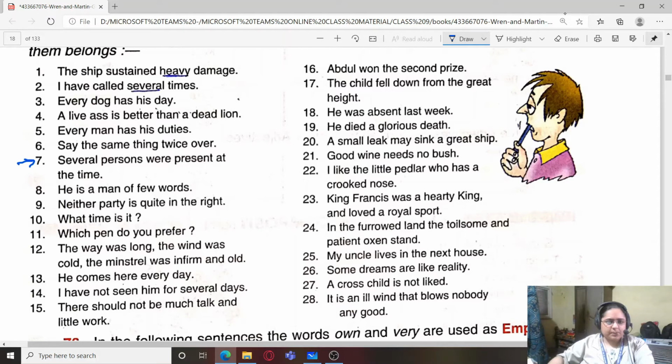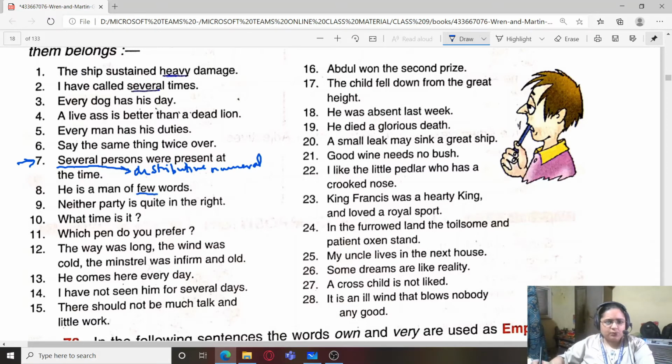Several persons were present at the time. So several is the adjective, and it is a distributive numeral adjective.